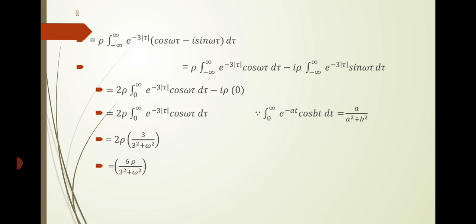Therefore, the answer is 2 rho integral 0 to infinity e power minus 3 into modulus of tau cos omega tau into d tau. After that, you just substitute the formula integral 0 to infinity e power minus at cos bt into dt equal to a by a square plus b square. We just substitute this formula. Therefore, we get 3 by 3 square plus omega square. Therefore, our answer is 6 rho divided by 3 square plus omega square.